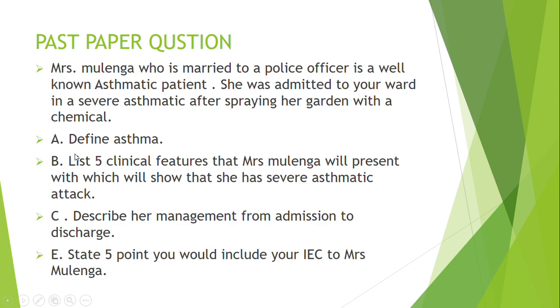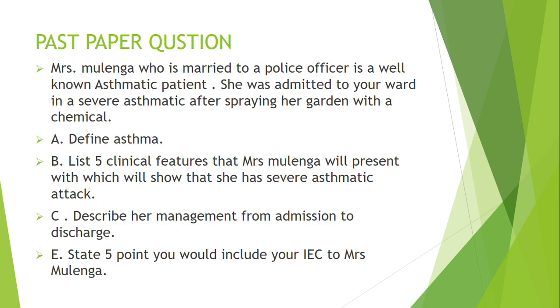So part A of the question was saying, define asthma. Then B, list 5 clinical features that Mrs. Mulenga will present with, which will show that she has severe asthmatic attack. Then C, describe her management from admission to discharge.